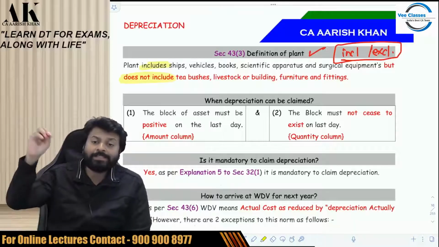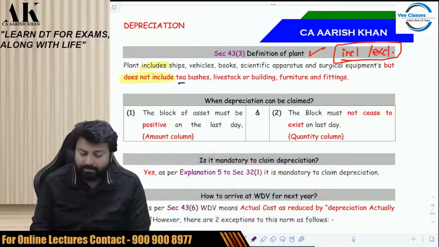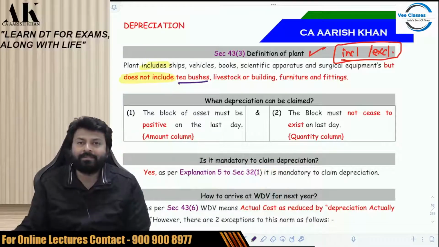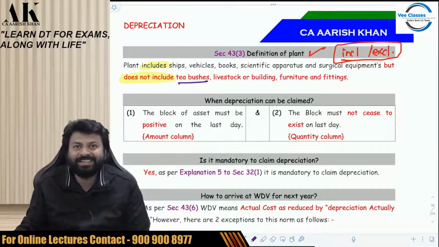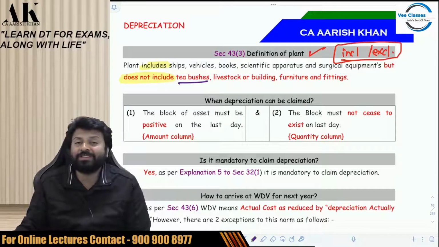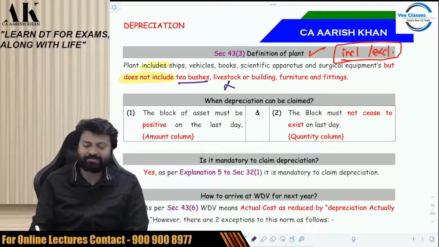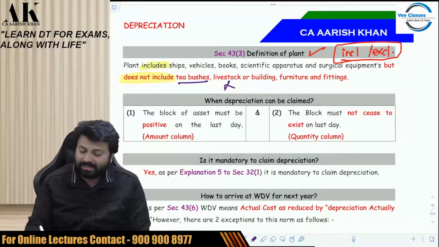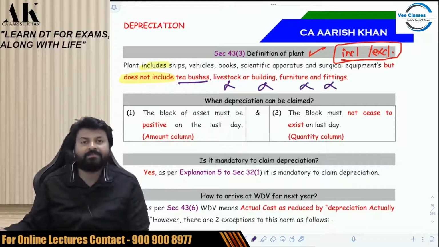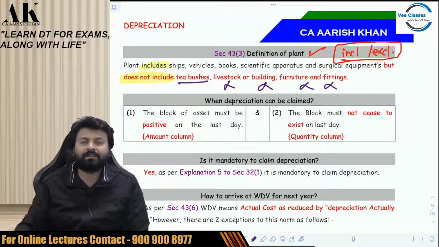But what does plant not include? Certain things you have to keep in mind. Tea bushes: you are literally taking the meaning of the term plant, talking about tea leaves. The term plant does not include tea bushes. It does not include livestock. Livestock are not plant. It does not include building, furniture, fittings, because these are separate assets. You cannot call all of them plant.